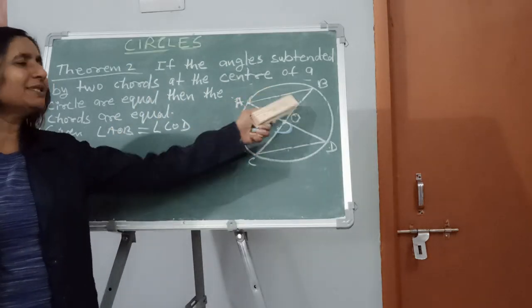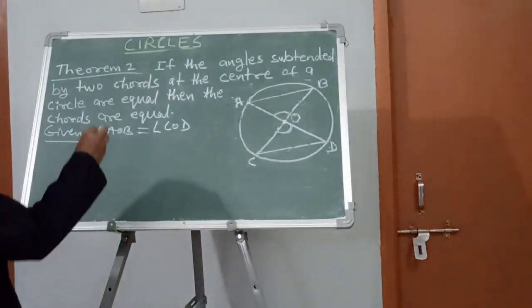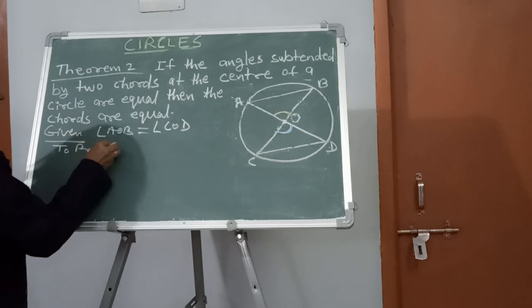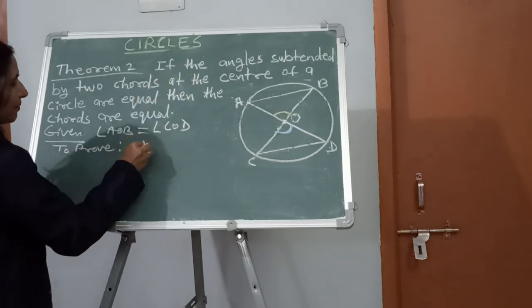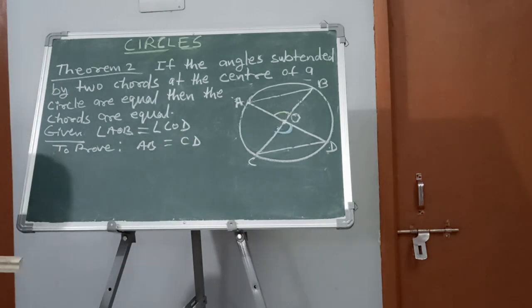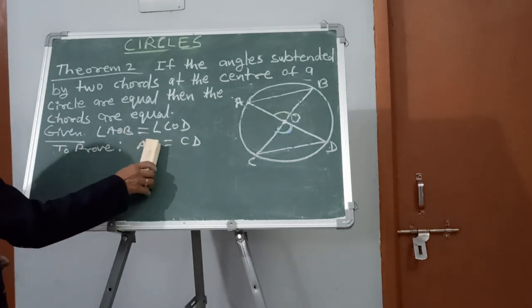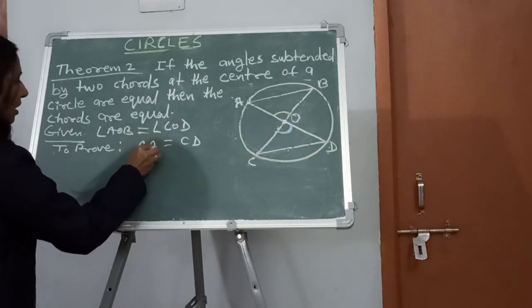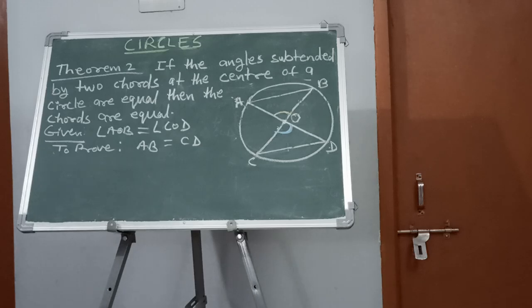That this side, meaning AB, is equal to CD. So let us write, to prove: AB is equal to CD. You have to show that these two chords AB and CD are equal.